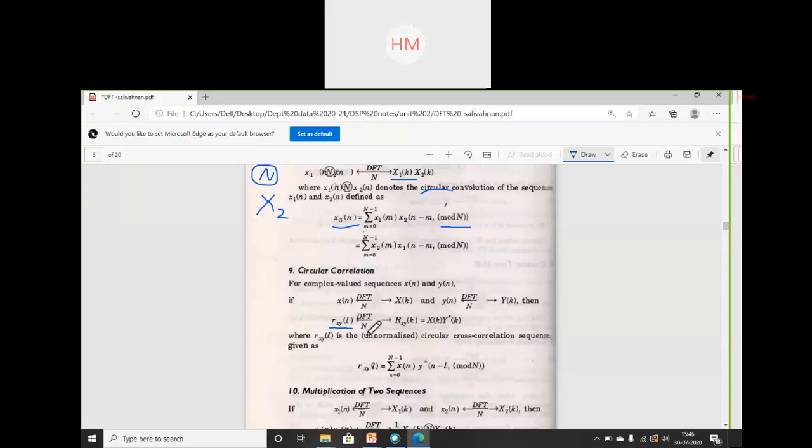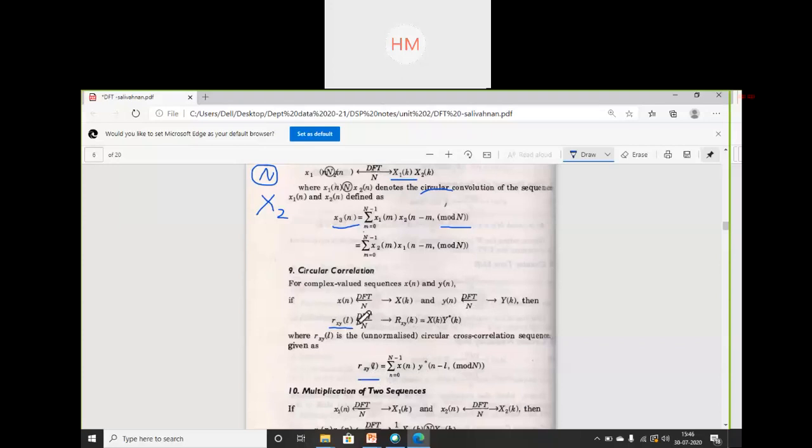The circular cross correlation sequence is given as follows, and the property is known as circular correlation. After performing the DFT, I will get at the output capital Rxy of k, which is equal to, as you can see, X of k times Y complex conjugate of k. And the Rxy equation is given by this.